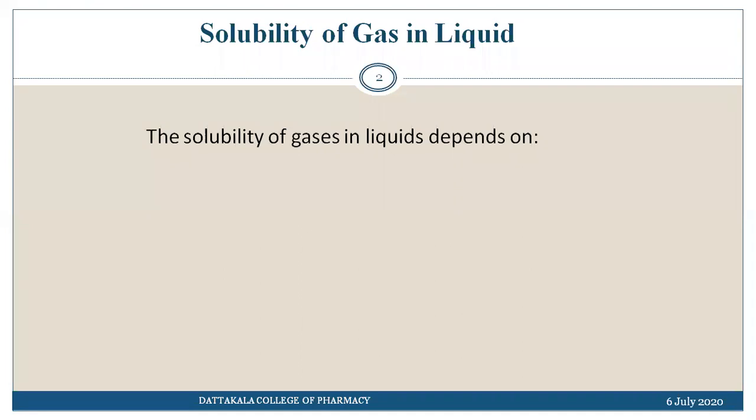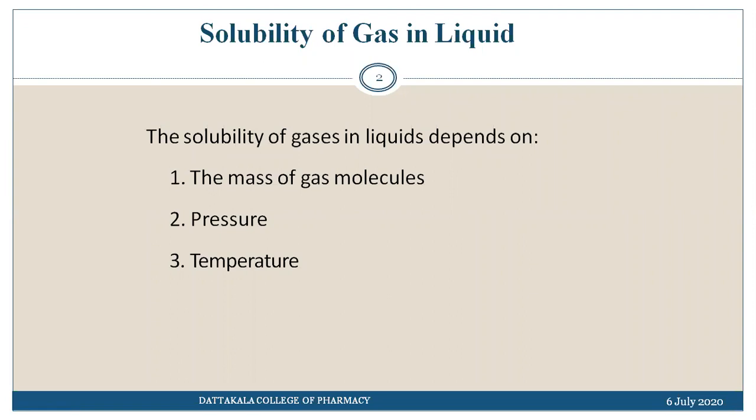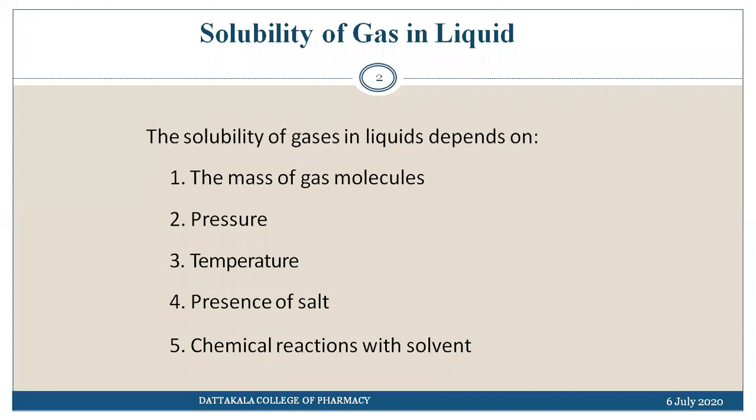So solubility of gases in liquid depends on the mass of the gas molecule which is going to be dissolved, the pressure which is applied on the surface of the liquid, the temperature of the system at which the gas is going to be dissolved into the water, the presence of salt, is there any salt present in the system, and is there any chemical reaction between the solute and the solvent, that is, between the gas molecules and the liquid molecules.